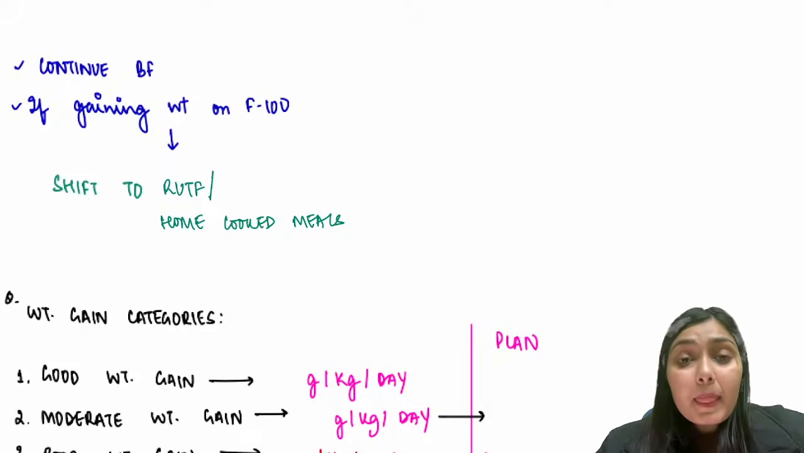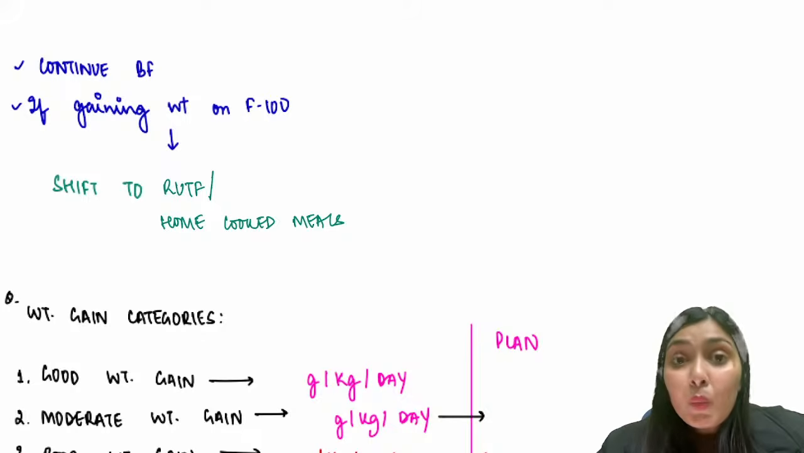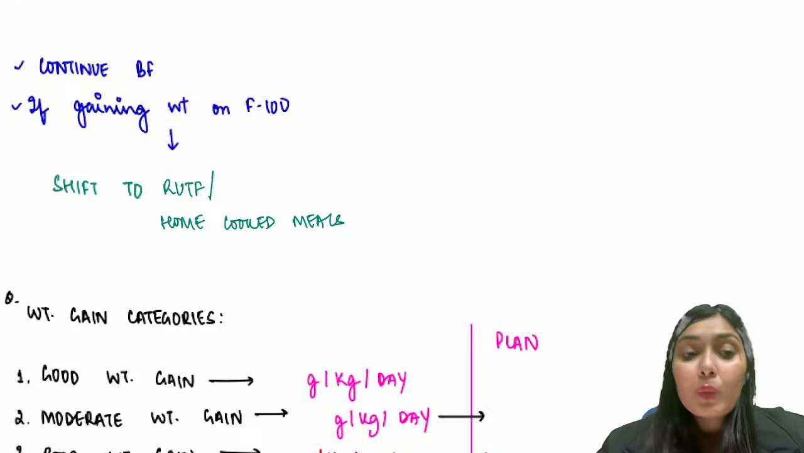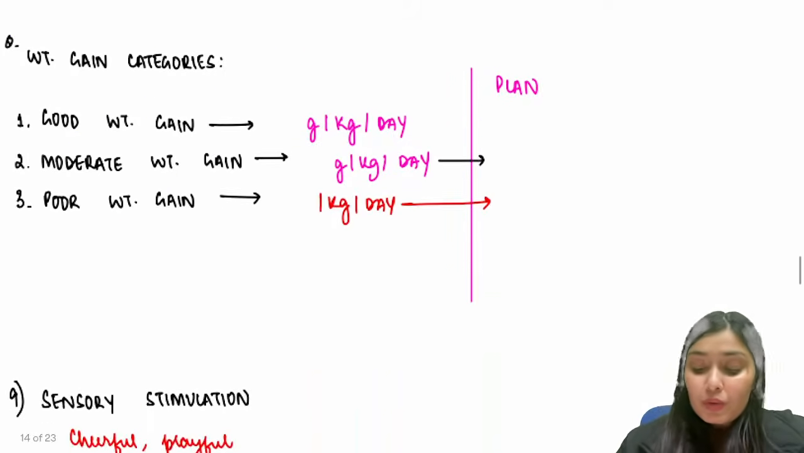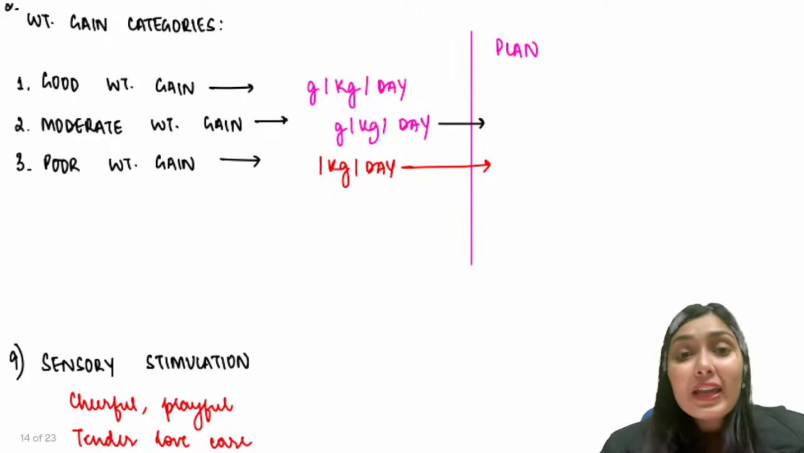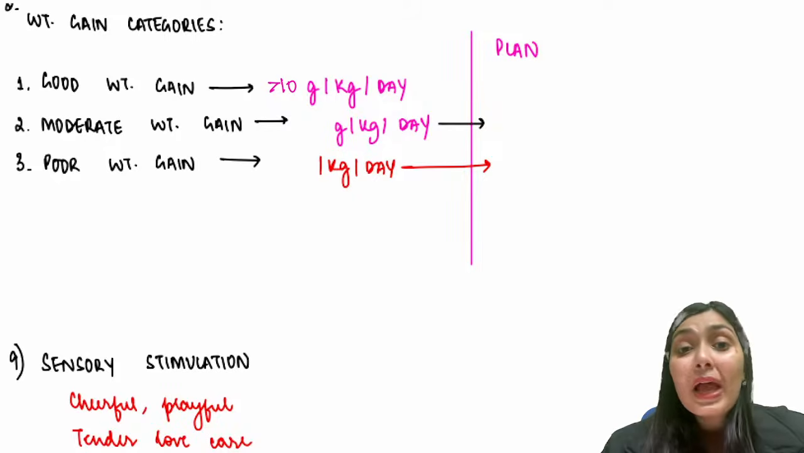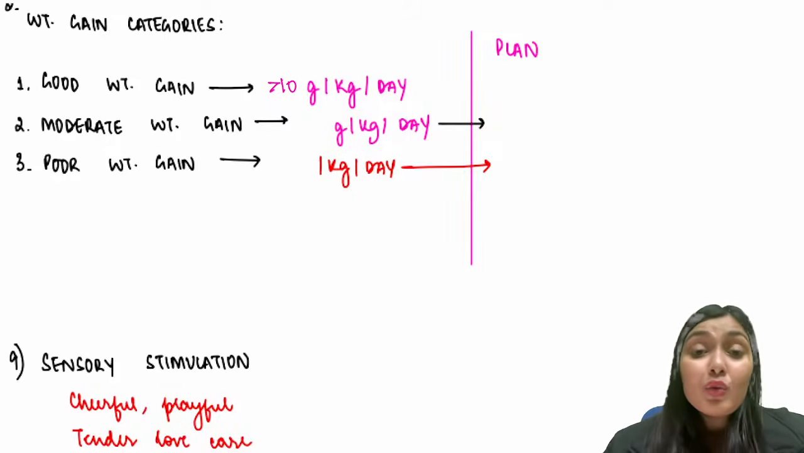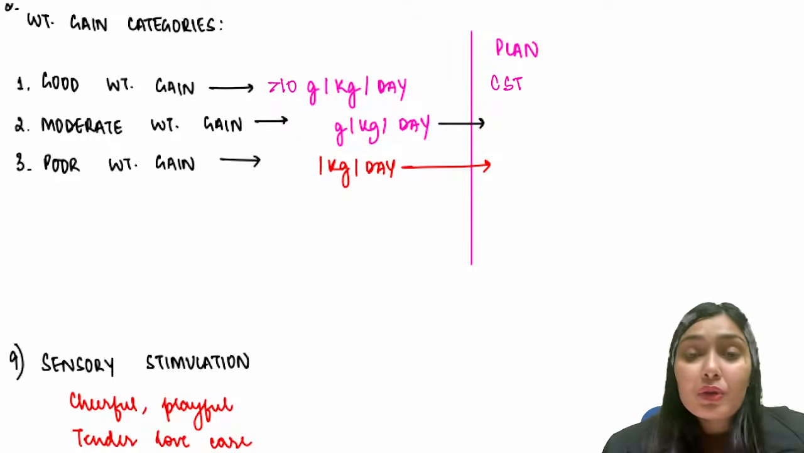Now you will ask me, what is good weight gain, ma'am? When will I know this child is gaining weight well? So we have 3 categories of weight gain: good weight gain, moderate weight gain, and poor weight gain. What is good weight gain? If the gain of weight is more than 10 grams per kg per day, that is known as good weight gain. So whenever you notice good weight gain in this child, nothing to do. Whatever you are doing is working for the child. Continue the same treatment.